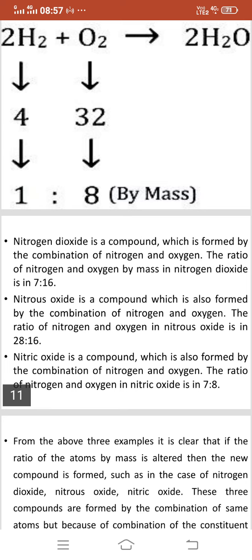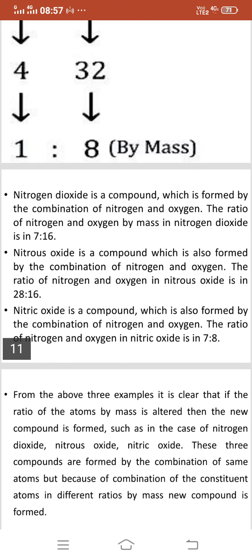The ratio of nitrogen and oxygen in nitrous oxide is 28:16. Nitric oxide is a compound which is also formed by the combination of nitrogen and oxygen. The ratio of nitrogen and oxygen in nitric oxide is 7:8.